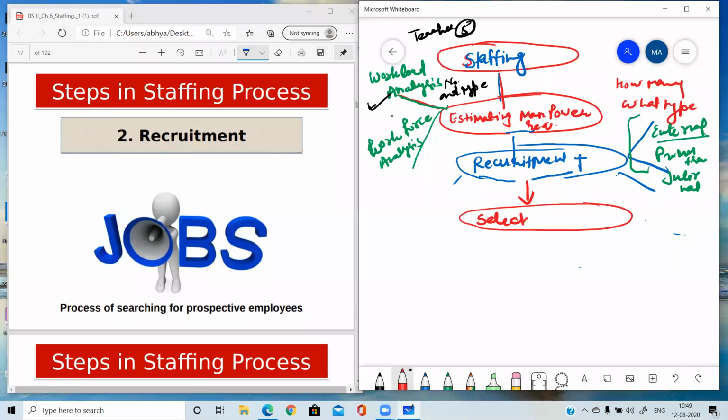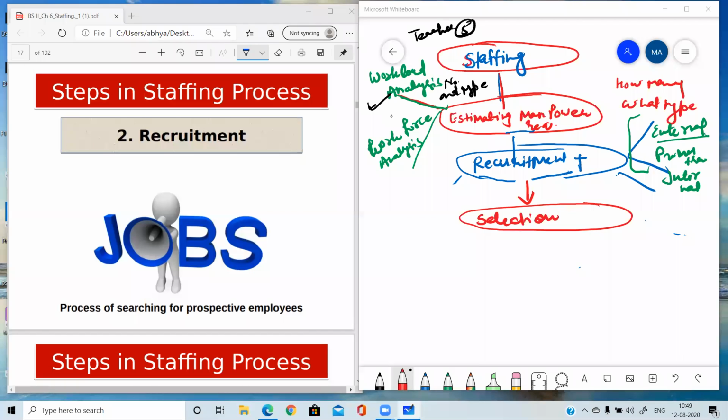So what do you mean by selection? Try to tell. Selection, wherever you are going to give interview or any other thing, then there is a selection. Why is there a need of selection? Because the applicants are many and the number of jobs are very less, so the employees are selected. So what do you mean by selection? Please tell me. Selection, yes, select the best person. Very good, Thira. Selection means choosing the best candidate among the different available candidates. So selection is the process of choosing from among the pool of prospective candidates who have applied for a job.